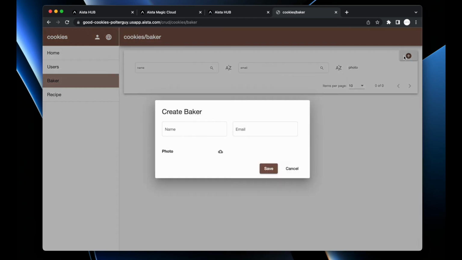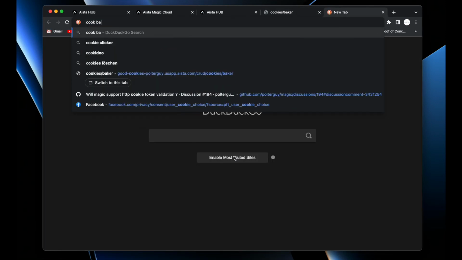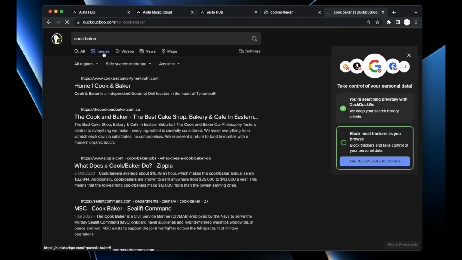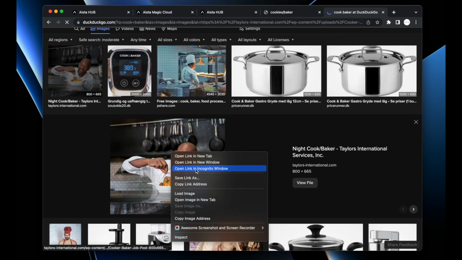However, I'm going to be creating a new baker now. I'm going to call him Baker John. And his email is john@bakers.com. And then I'm going to need a photo of him, cook, baker. Let's find a photo online just to have something to experiment with. Okay, this is a nice baker guy, I guess. Let's just save,